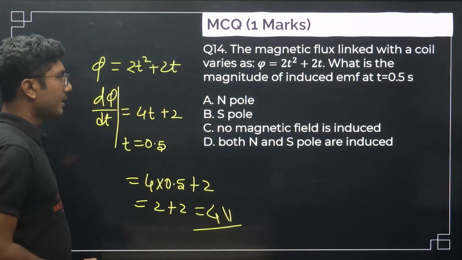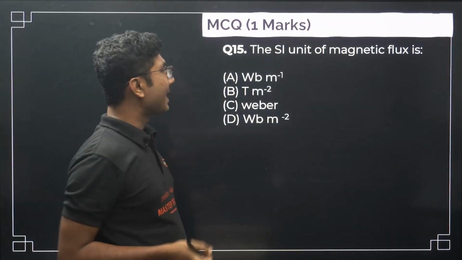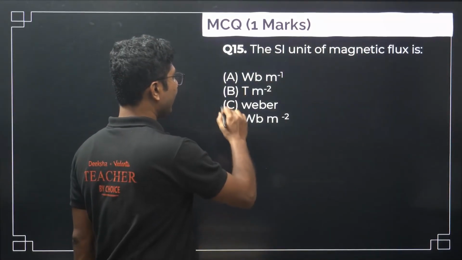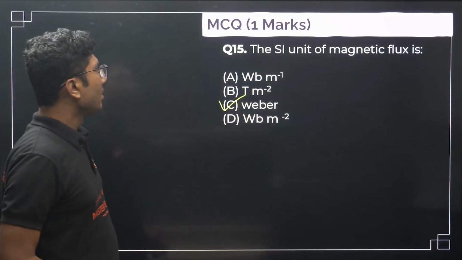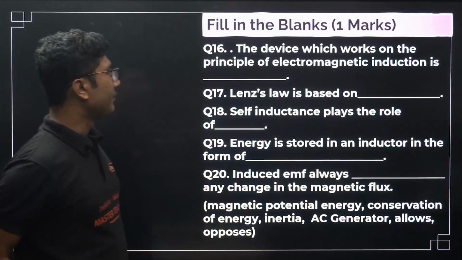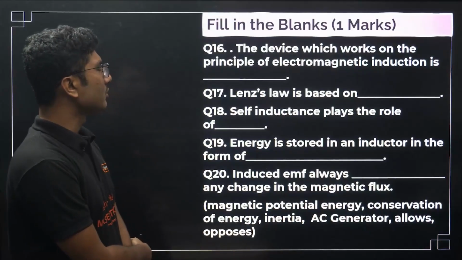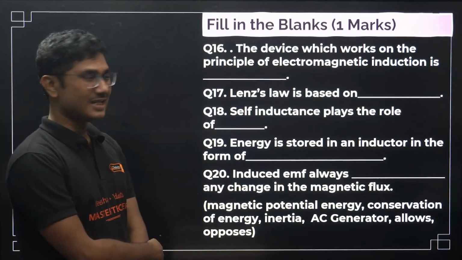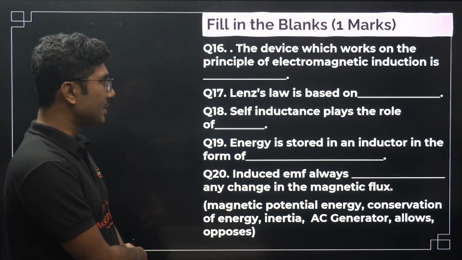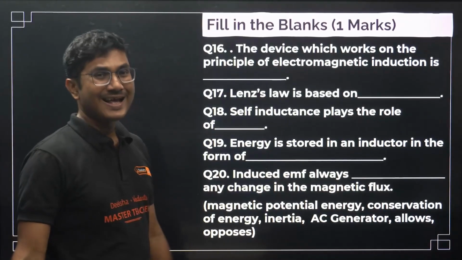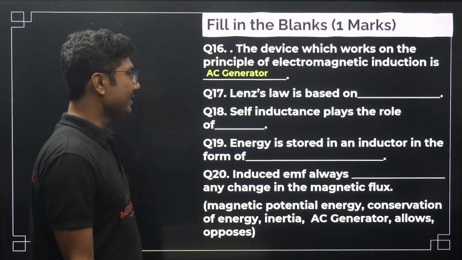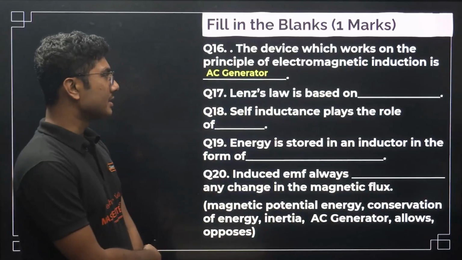Okay, next question. The SI unit of magnetic flux is again Weber, I already told you. Now fill in the blanks. The device which works on the principle of electromagnetic induction is the AC generator. Lenz's law is based on the conservation of energy.